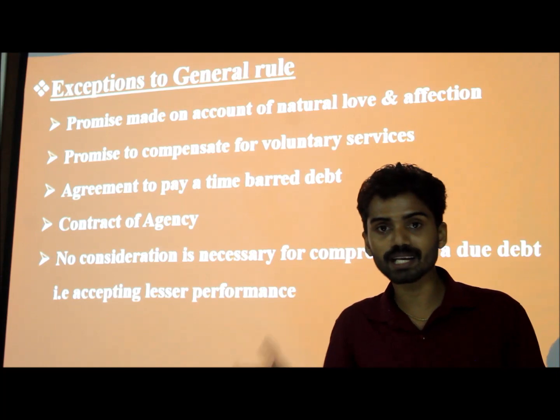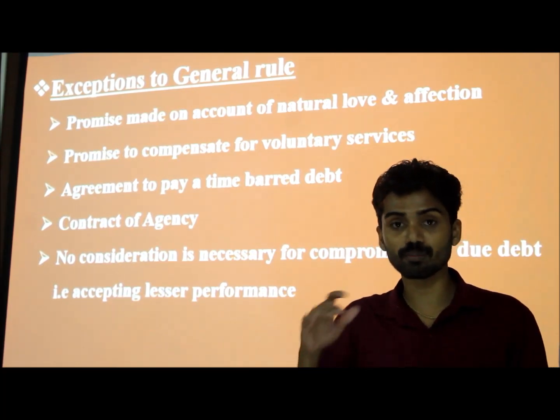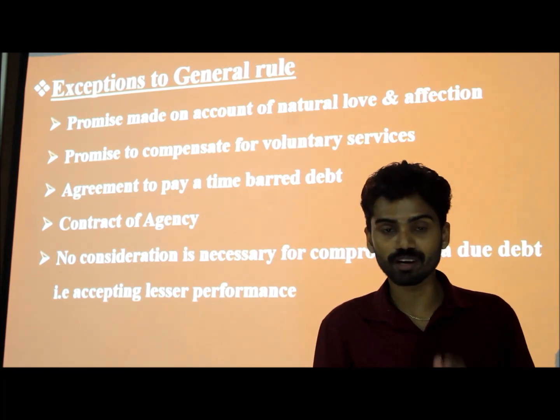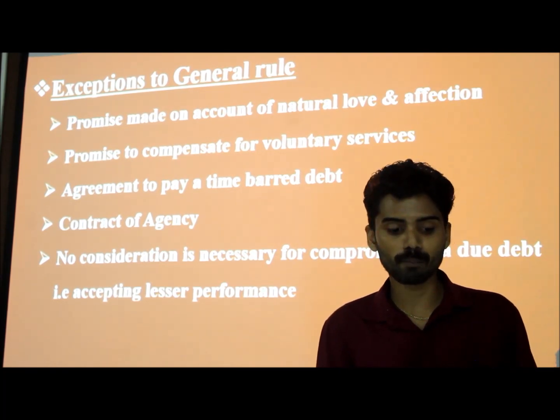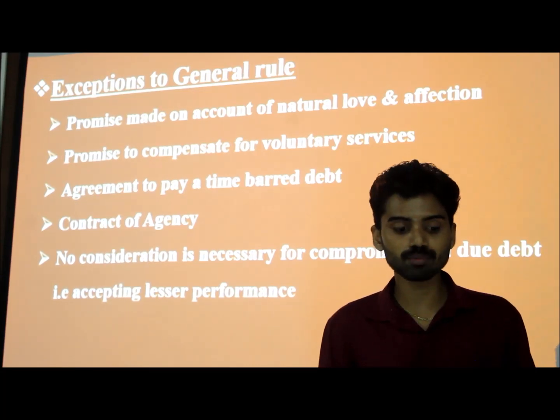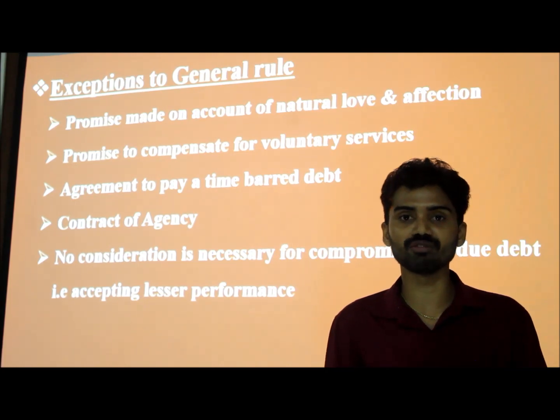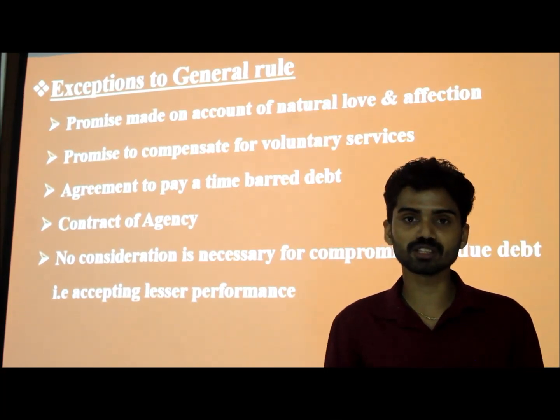So these are the main exceptions to the general rule: no consideration, no contract. First one, the promise made on account of natural love and affection. Second one, promise to compensate for voluntary services. Then agreement to pay a time-barred debt. Then contract of agency, and also the compromising of a due debt. So these are the exceptions to the general rule.